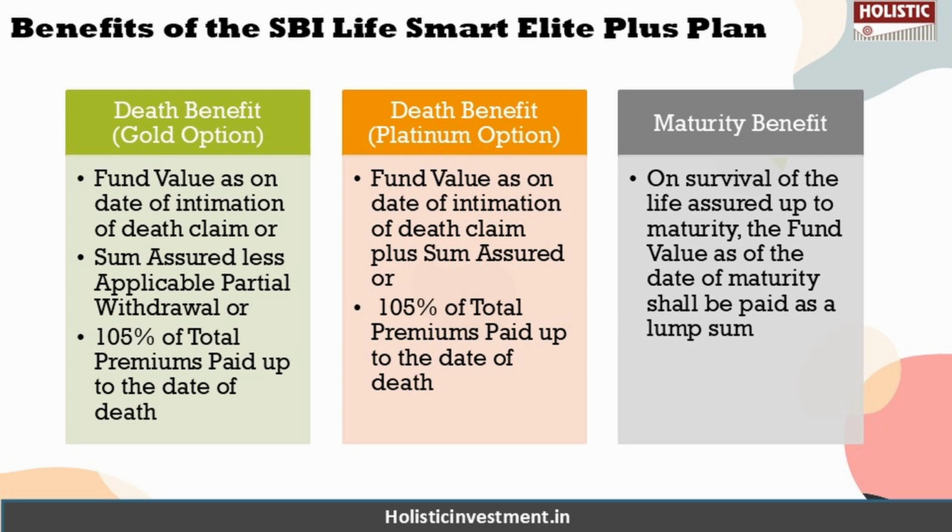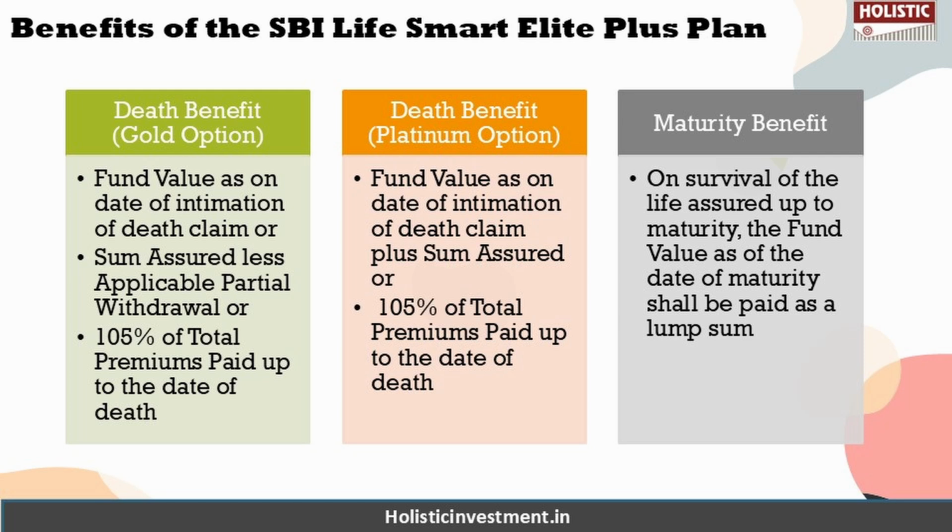In the platinum option, it's between these two options. It's either the fund value as on date of death, or 105% of the total premium paid up to the date of death. Out of these two options, whichever is highest in value at the time of death will be given as the death benefit to the beneficiary.